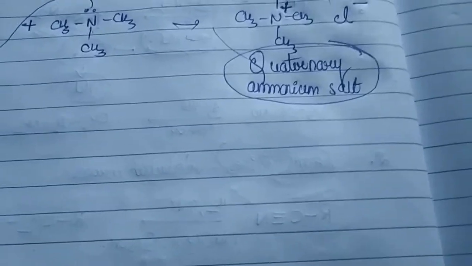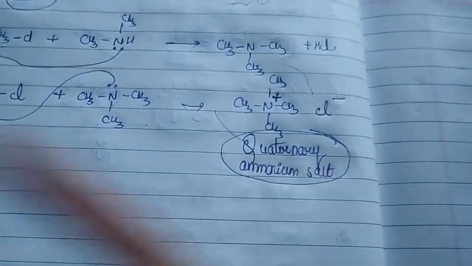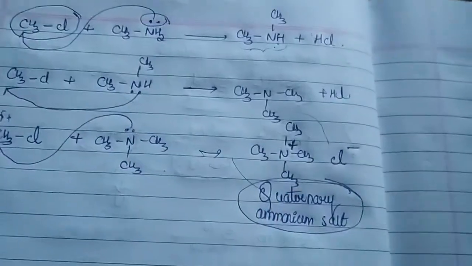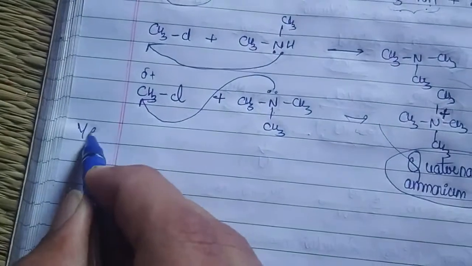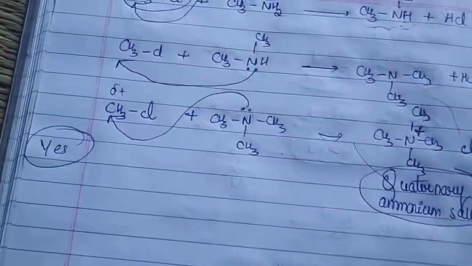Of course, sir, we were doing the preparation of the amines, but you have taught us that you are getting the quaternary ammonium salt as a major product. Can we get the primary amine? Of course, yes. But the question is, I am asking it to you.